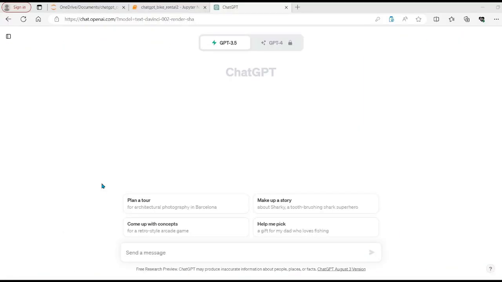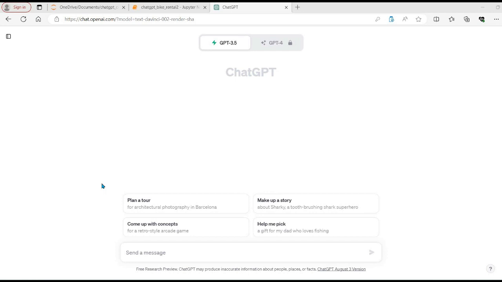Before we start using ChatGPT for building our models, the way we typically take help from any human being is by providing them the context of the problem so that they can better assist us. A similar thing we are going to do with ChatGPT as well. So before we ask ChatGPT to build a model, we need to provide them a business objective. We need to provide them a data set. We need to explain the data set as well. And then we need to tell them what exactly we require from them.